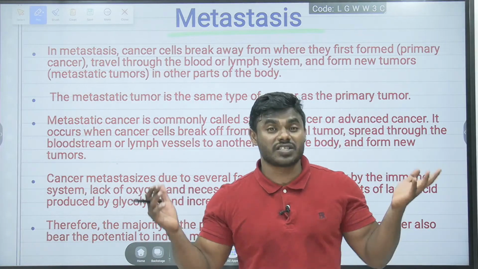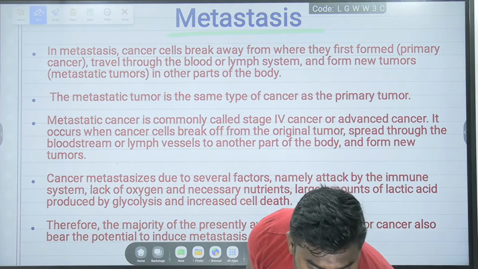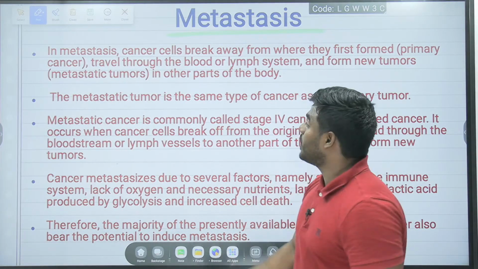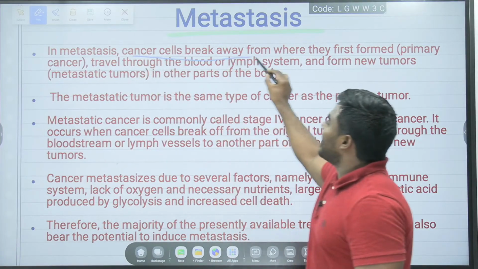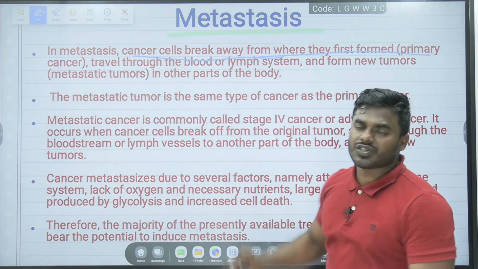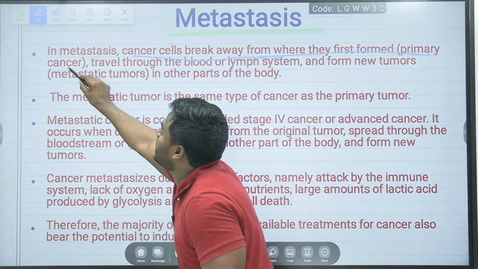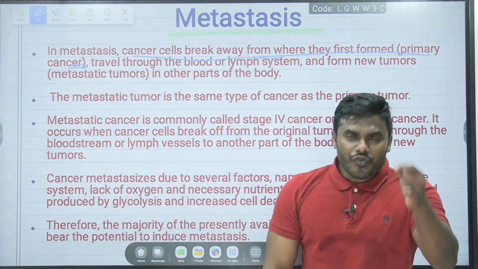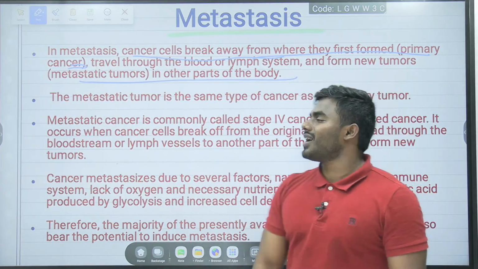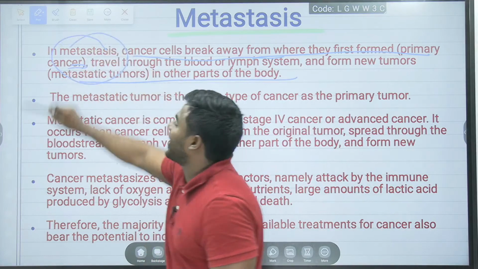Metastasis is not a big, simple step. Metastasis will occur in multiple ways. Every student remember: in metastasis, first, cancer cells break away from where they first formed. Wherever they formed, what do we call it? We call it the primary cancer. From the primary cancer, it moves to other areas of the body. Then only we call it metastasis.